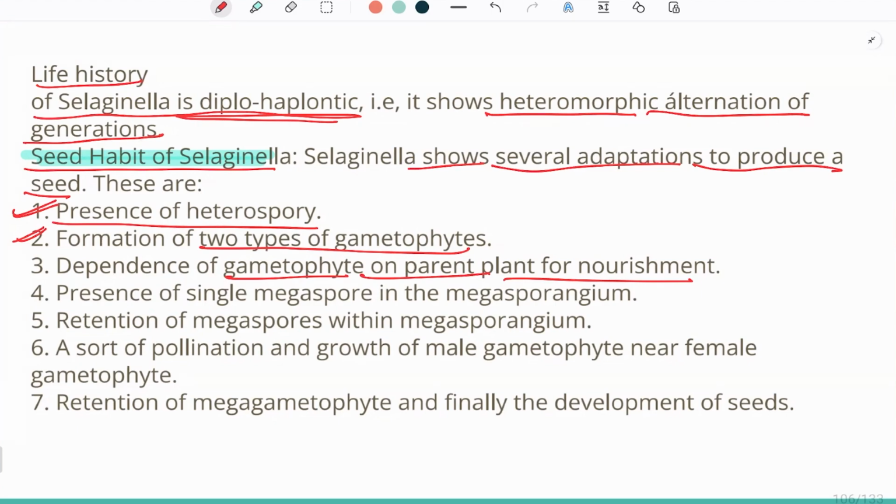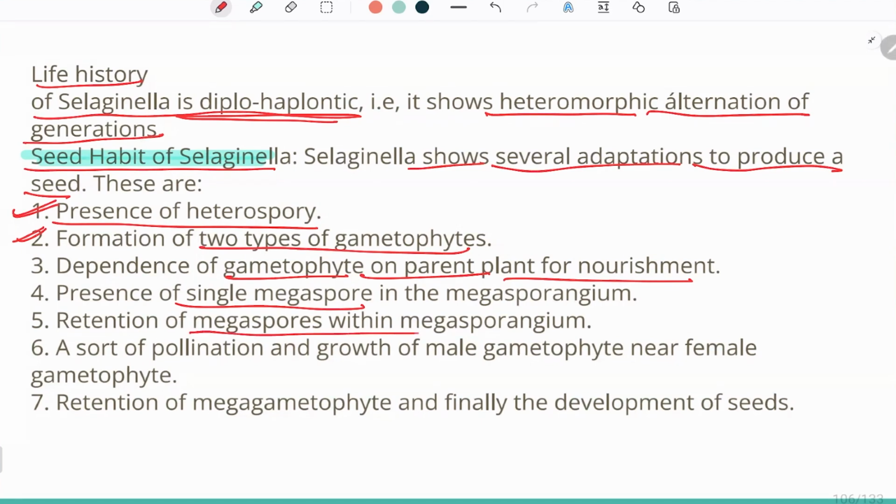Now, presence of a single megaspore. Very important that when a single megaspore is present in the female gametophyte, the sperms will fertilize the single egg and a seed is produced. If multiple ovum are present, then the production of seed might not take place that easily.